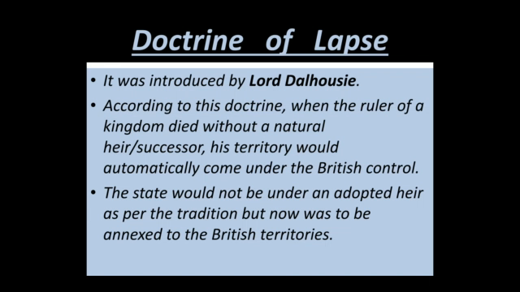But now the Britishers came up with this policy, this Doctrine of Lapse. They said if the ruler of a kingdom died without having a natural male successor, then his territory will not go to his adopted son, but will directly go to British control. The state will not be under the adopted heir, which was the tradition earlier, but was to be annexed by the British territories. So if any Indian state ruler dies without a natural successor, his state would not go to the adopted son, it will directly come under the control of the Britishers. So this was the Doctrine of Lapse.